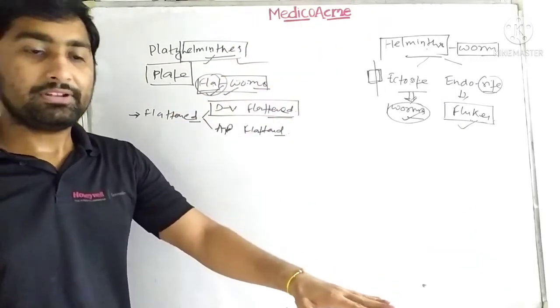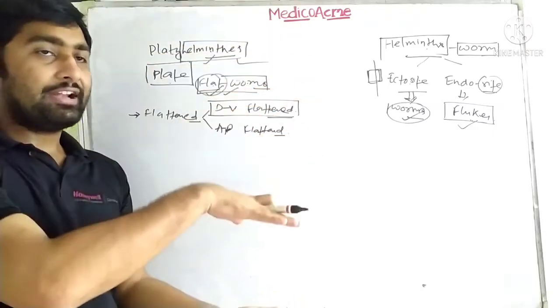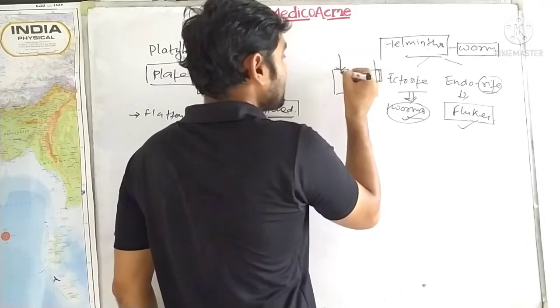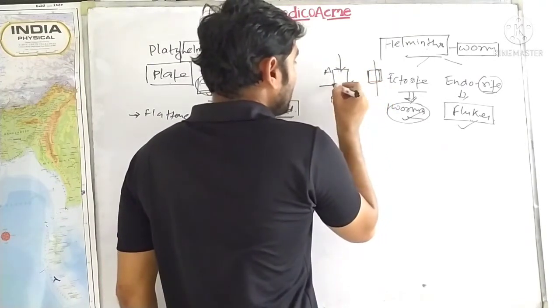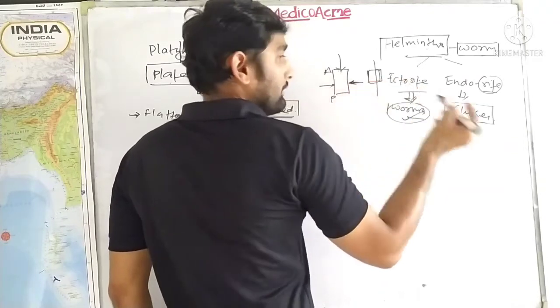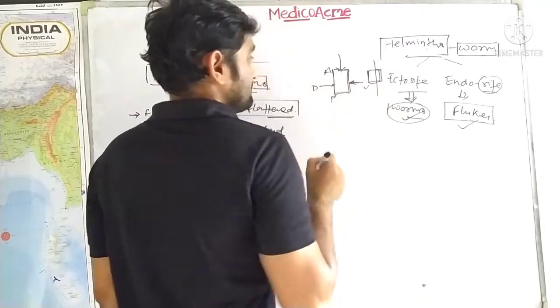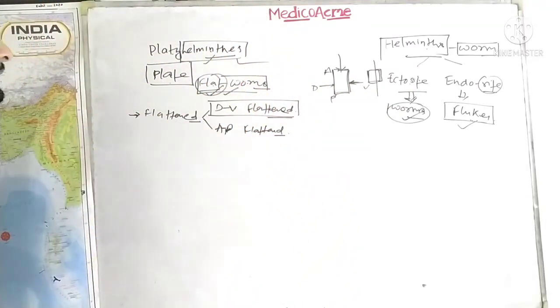That will be anterior-posteriorly flattened. And suppose you get trapped in a door, that will be dorsoventrally flattened. So these two types of flat organisms are found in the animal kingdom.